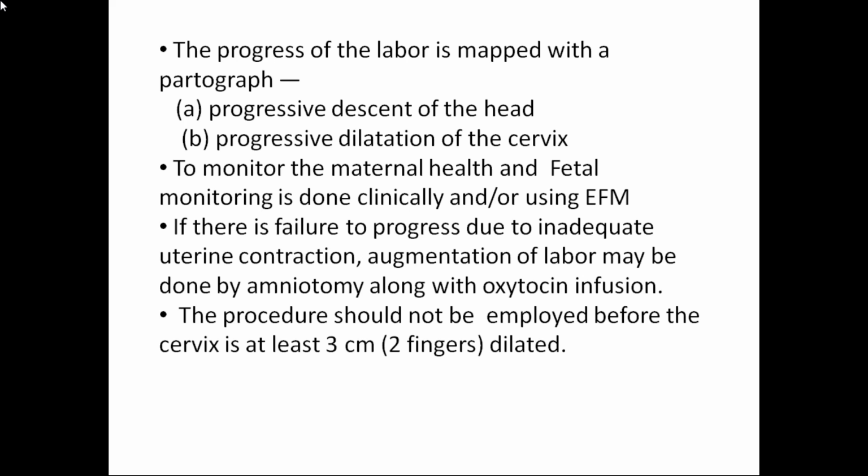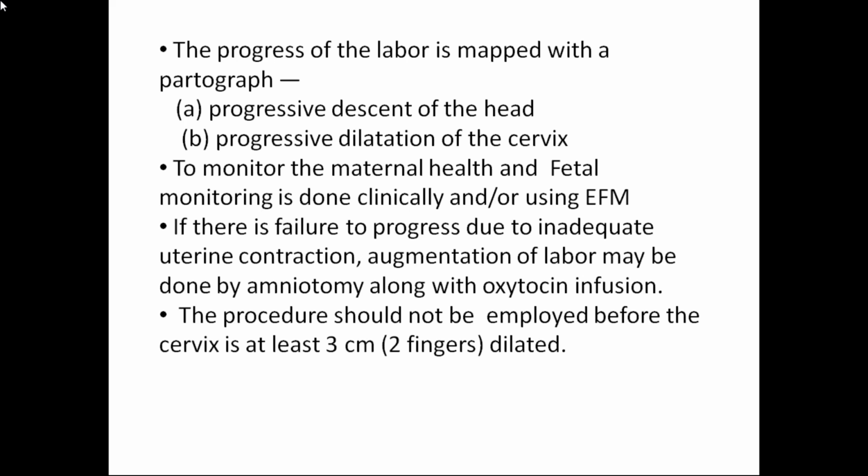How much should ideally be the dilatation of the cervix in the active phase of labor? It should be more than 1.5 centimeters per hour. How much should be the descent? More than 1 centimeter per hour. So you have to monitor the progress of descent and dilatation of the cervix. And you have to monitor the maternal health and use continuous electronic fetal monitoring.